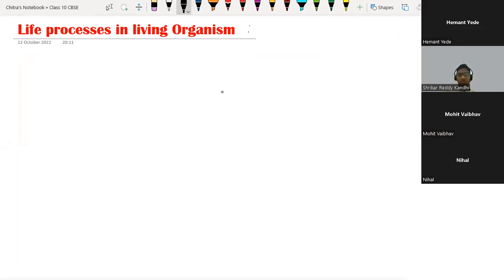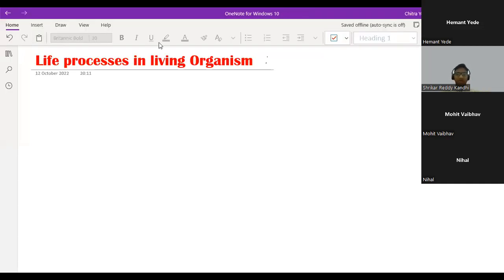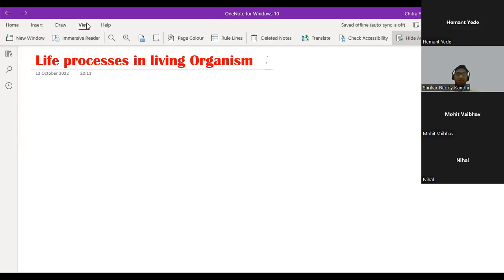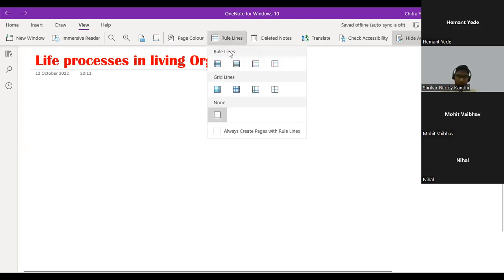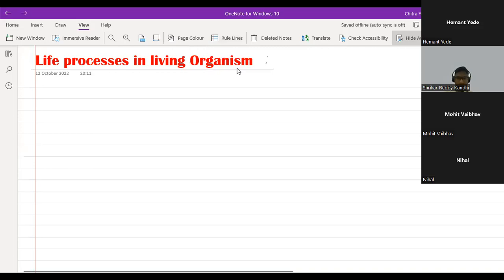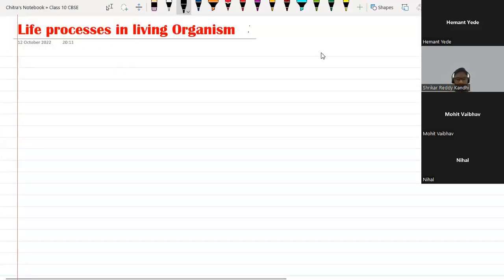The processes which are functioning in living organisms for the growth and every aspect of life. Okay, what else? See, I'm just giving you the definition for life processes. So let me zoom in a little.